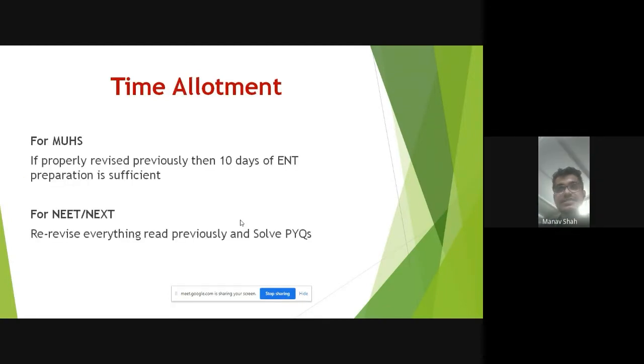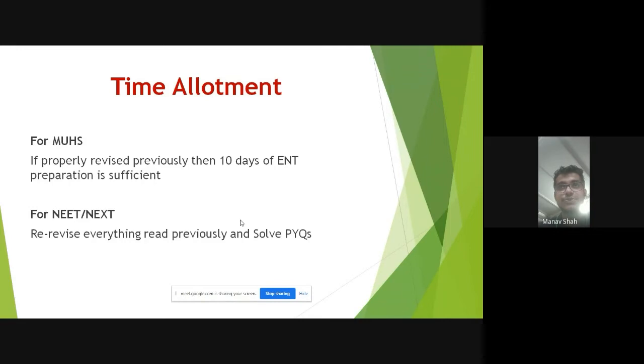So MUHS में 10 days of preparation should be fine if you have read it throughout the year. 10 days of ENT में कैसे: 2 to 3 days of nose, 2 to 3 days of throat, 4-5 days of ear, and 1 to 2 days for the procedures. वो सब अच्छे से कर लो, and last में मतलब easy हो जाएगा. Don't leave anything at the end, right?